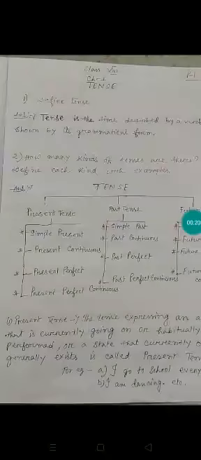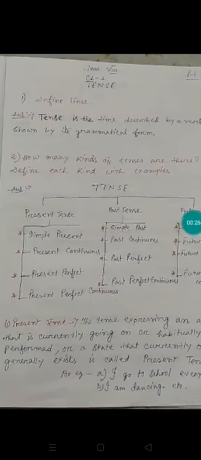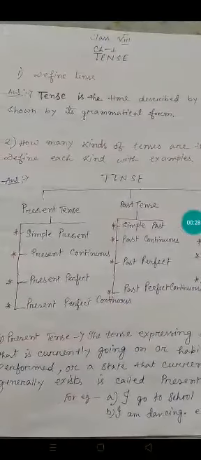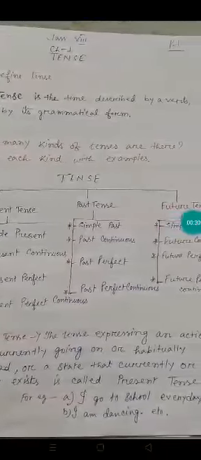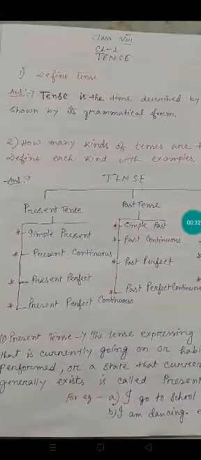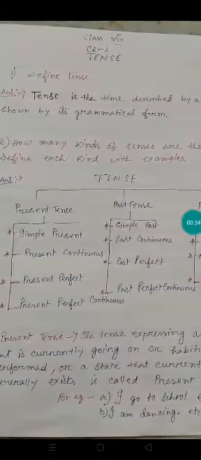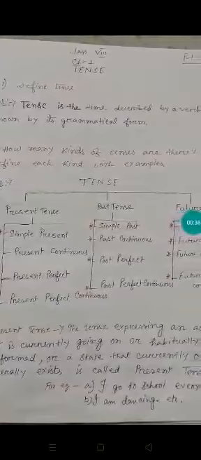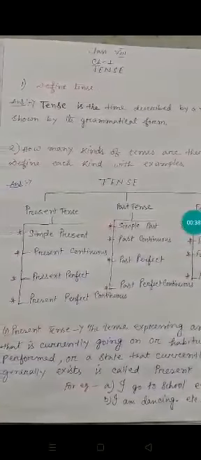So students, today I have come with your first chapter of English grammar, which is tense. So what is tense? You can see I have written the definition here. Tense is the time described by a verb, shown by its grammatical form.